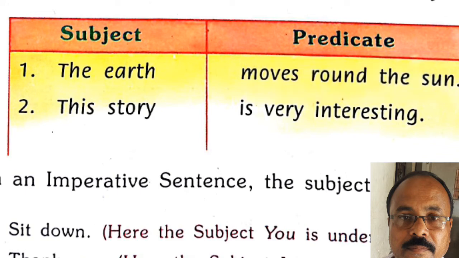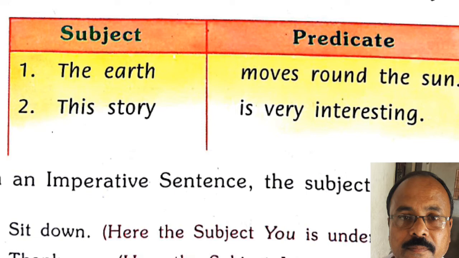There are 2 parts of a sentence. One is subject part and another one is predicate part. In the subject part, there comes the earth. In the predicate part, there comes moves around the sun.